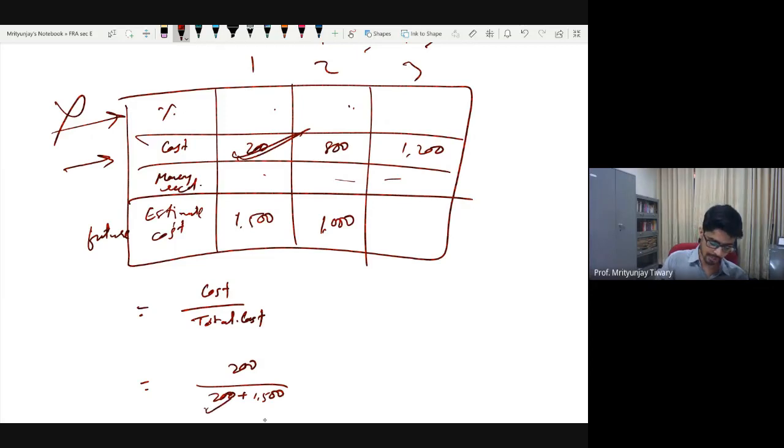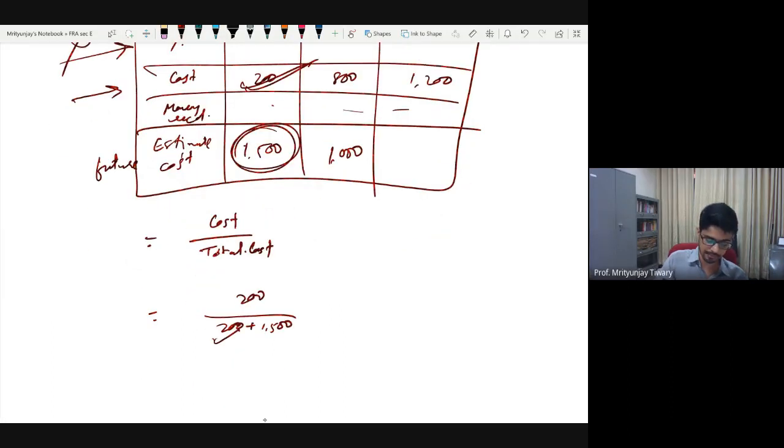$200 you have already spent in year 1, and you think that you are going to spend 1500 further in future years. So what are you going to spend total on this project? 200 plus 1500, if your estimates come true, of course. That is an estimation, an assumption. Otherwise there is no point in making an estimate.